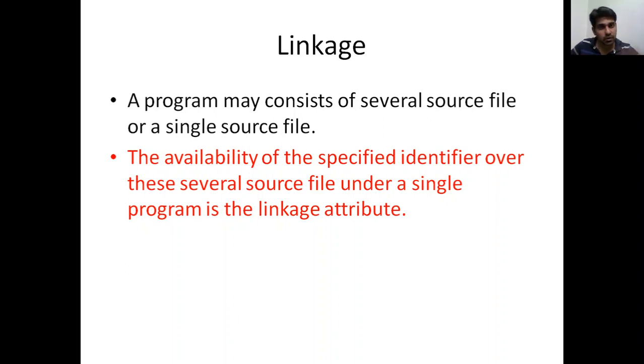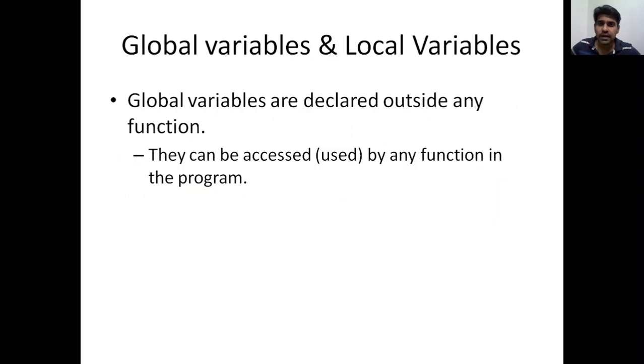So we talked about four attributes: storage class, storage duration, scope, and linkage. And there are different classifications for storage class: auto, register, extern, and static. Then we talked about scope, which also has four classifications. Now we are going to discuss global variables and local variables with an example so that things will be clear for you. This is a very common question.